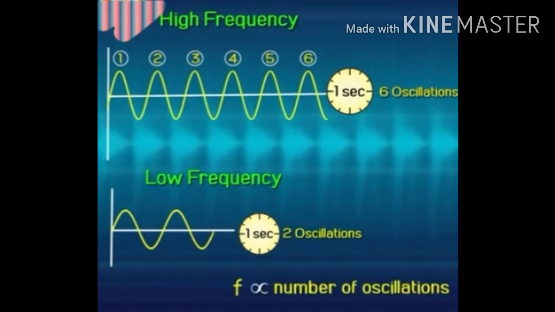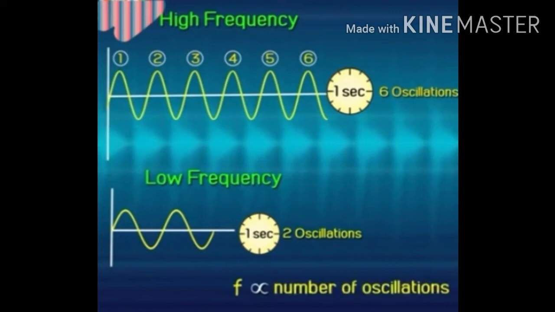Suppose there are fewer oscillations, then the frequency will be less. If the number of oscillations is less, the frequency will be less. And if the number of oscillations is high, the frequency is high. It is interrelated, and the pitch is the same.